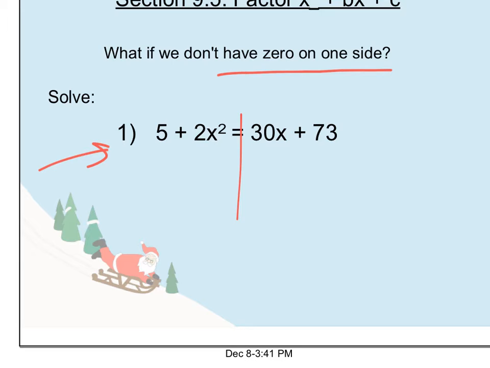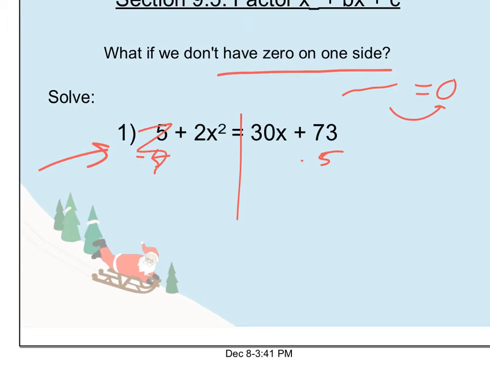I need to have everything on one side and 0 on the other. So everything over here, and it all equals 0. Otherwise, right now, that's the best technique we know. It's not going to work if we don't have that. So in this problem, we need to solve it for 0 and collect the like terms as we go.